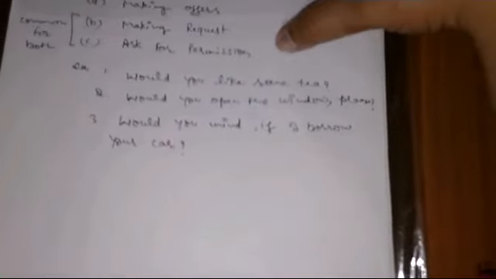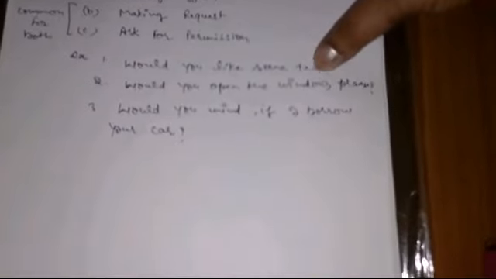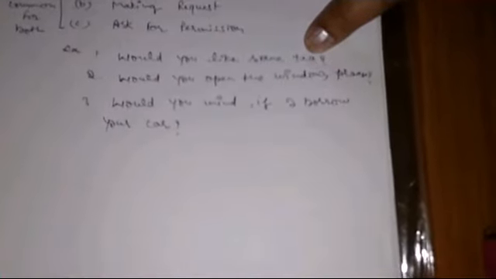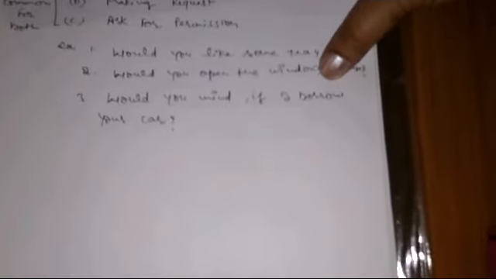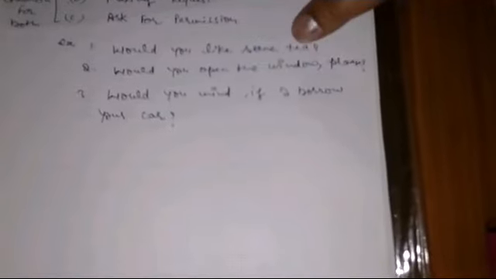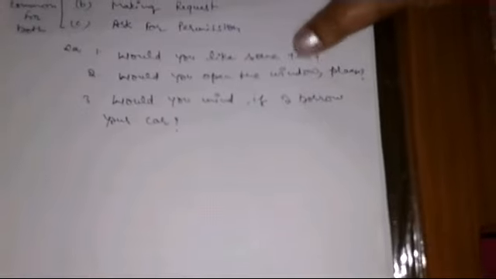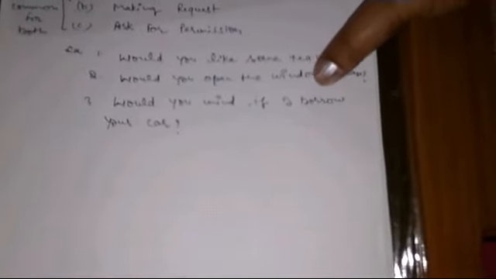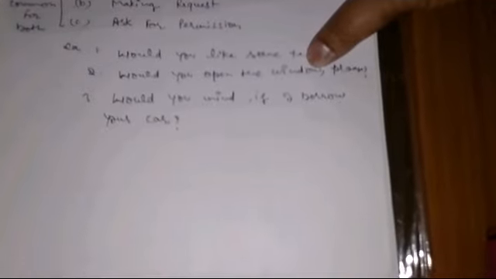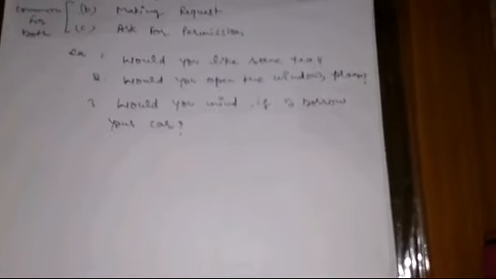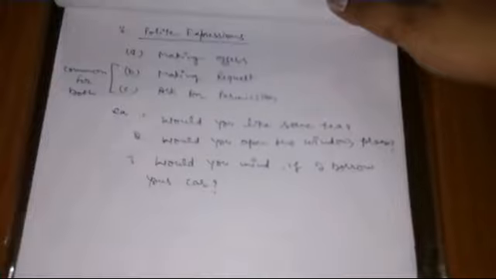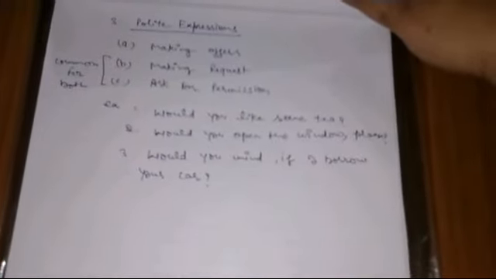And third is asking for permission. Someone is asking to take permission. Here you can see the example: would you mind if I borrow your car? So someone is taking permission to borrow someone's car. So this is the permission, this is the request form, and this is the offer. Now I hope that you understand where we use could and would.